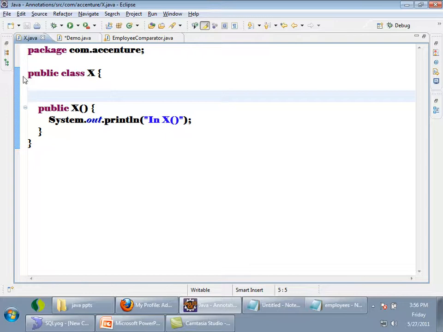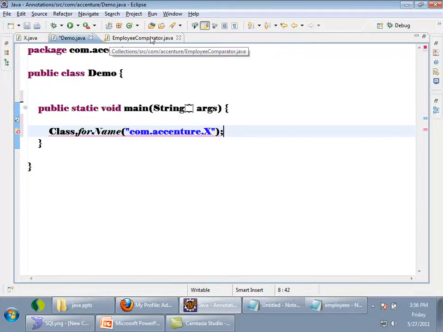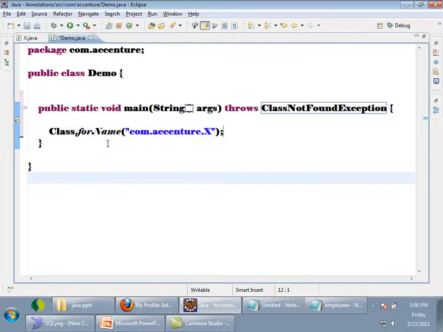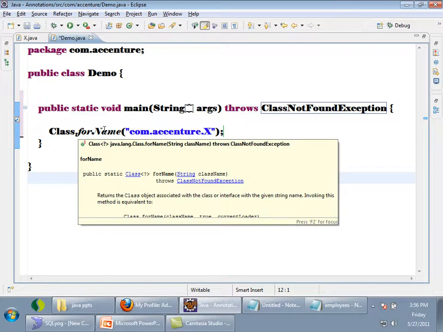See now, in the demo what I did is Class.forName, which will try to load a class, right? This Class.forName is throwing ClassNotFoundException, because if I make a spelling mistake, that class will not be found. First let me try it. What is the return type of forName? See here, Class. Okay, once this X is loaded, inside X there is a static variable, right? This Class.forName will be returning the static variable class.